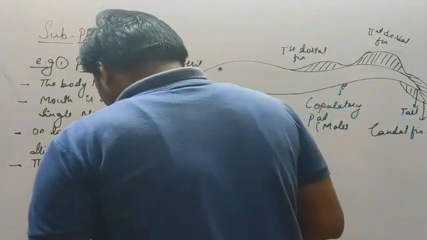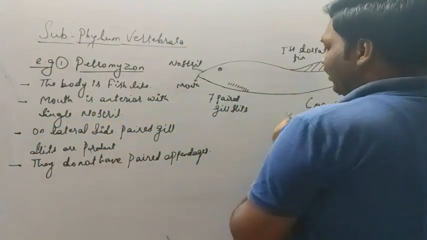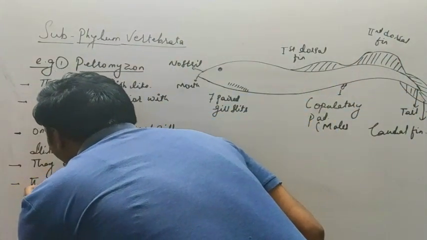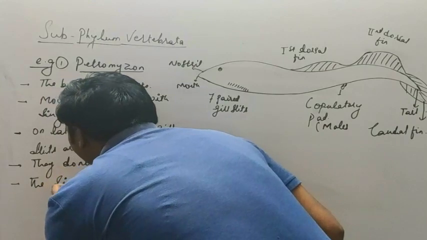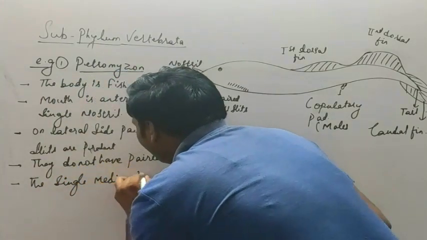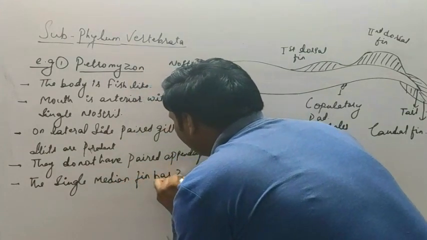The next, this single median fin has three parts.